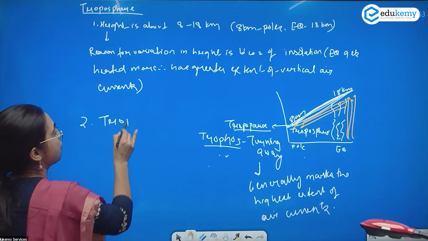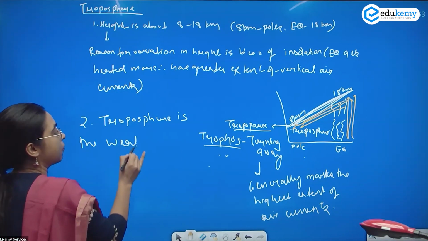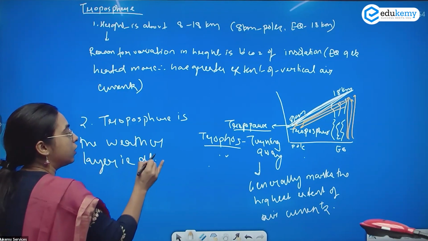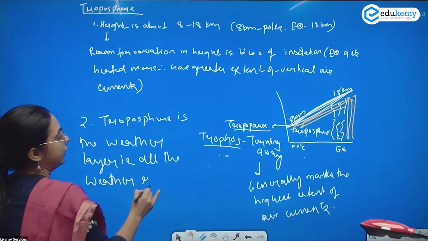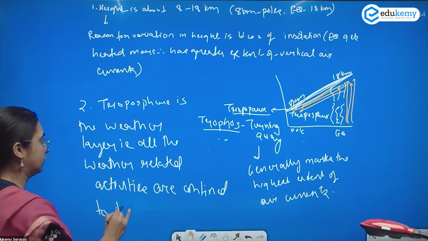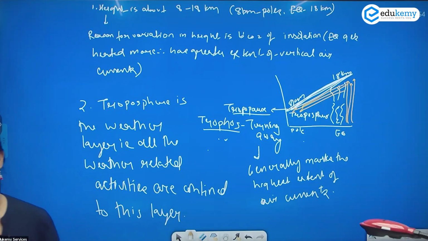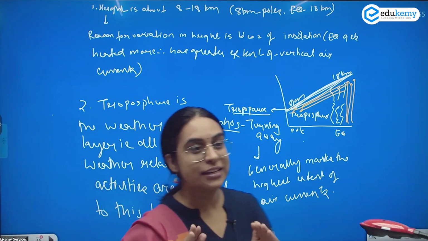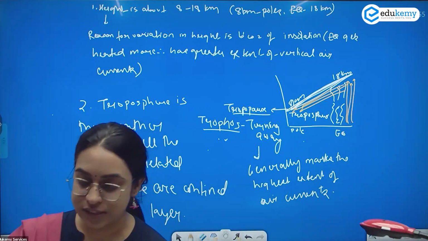The troposphere is the weather layer, that is, all the weather related activities are confined to this layer.